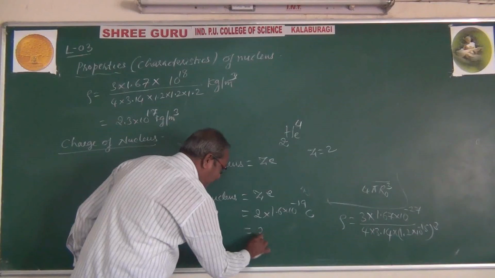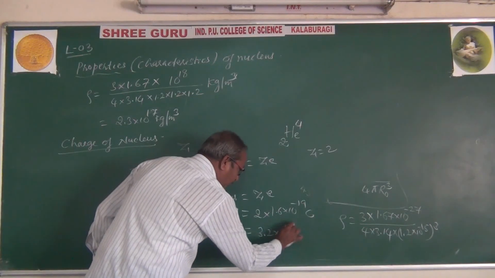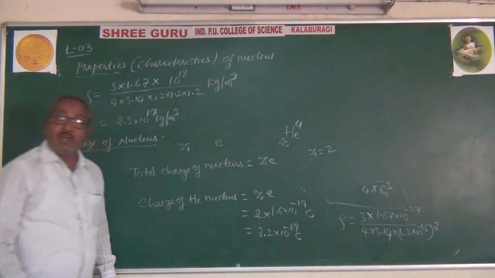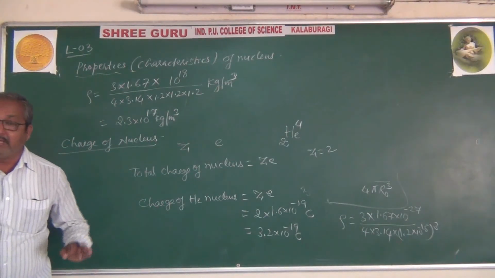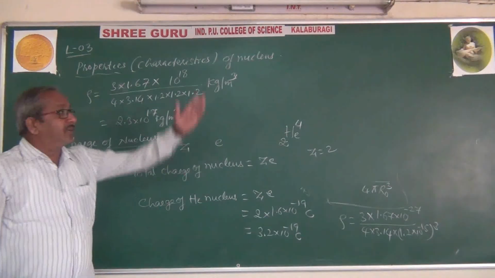So it is 3.2 into 10 raised to minus 19 coulombs. This is the charge of the nucleus of which element? Helium.